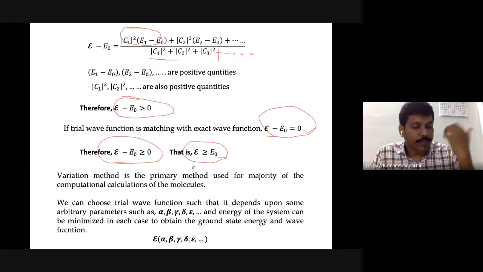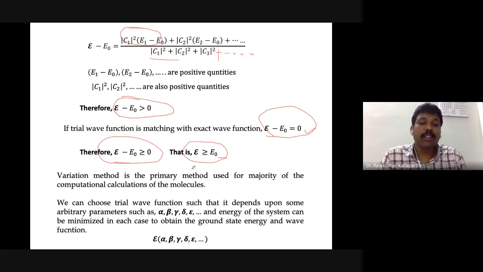Now, in the actual computational calculation, very briefly I just want to narrate what is done. We will have a trial wave function, and this trial wave function is chosen such that it depends upon several arbitrary parameters.